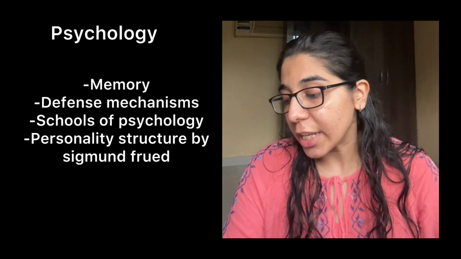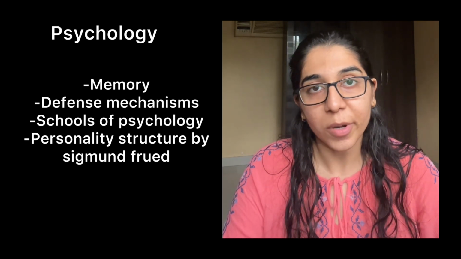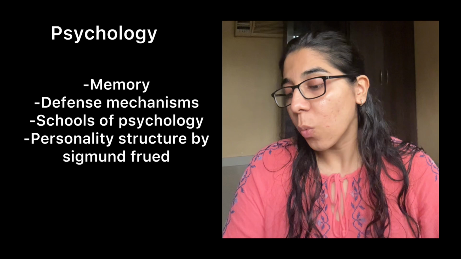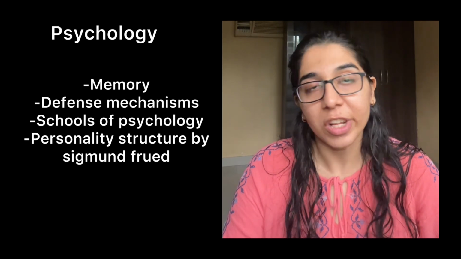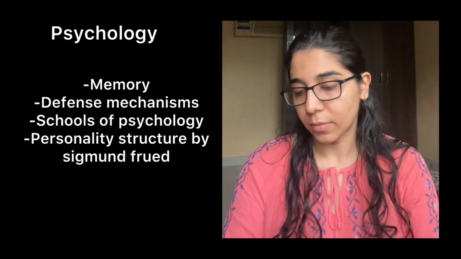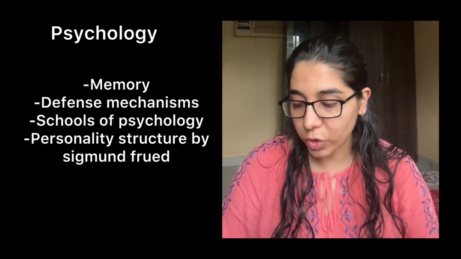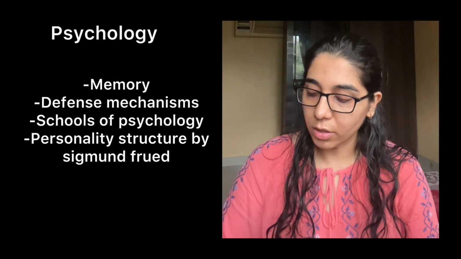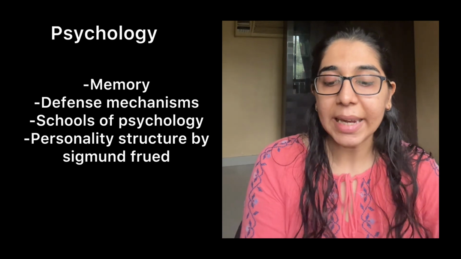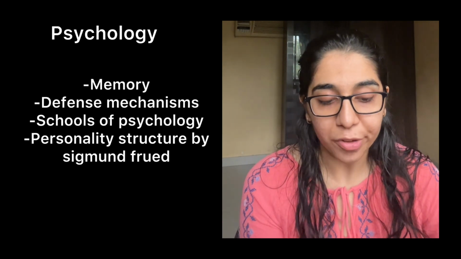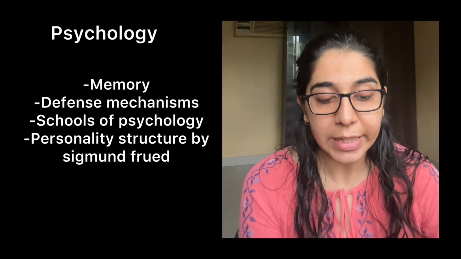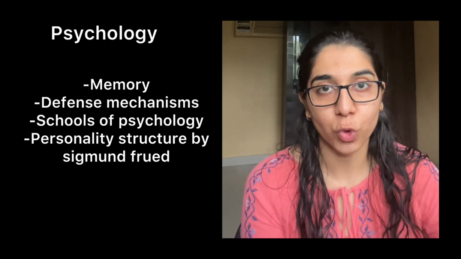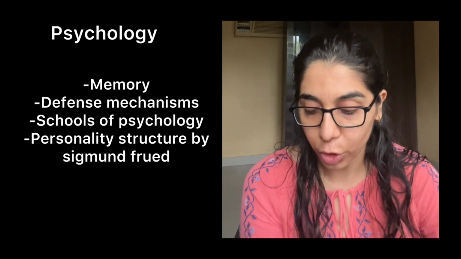In 2018, again, one question from defense mechanisms was asked: one of the following mature defense mechanism is. Then in 2019, the question was: mind and behavior are adaptive, they enable an individual to adjust to a changing environment. Is which school of psychology? So schools of psychology becomes an important topic.